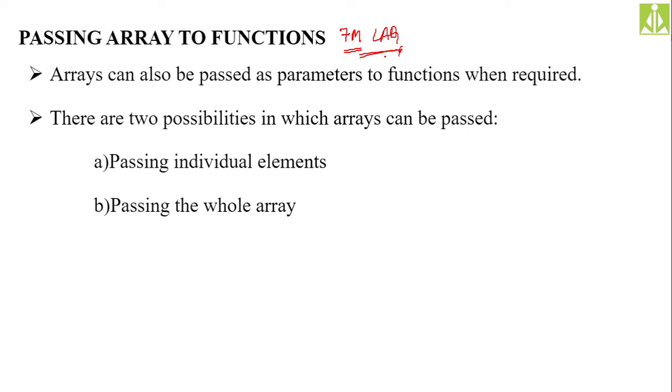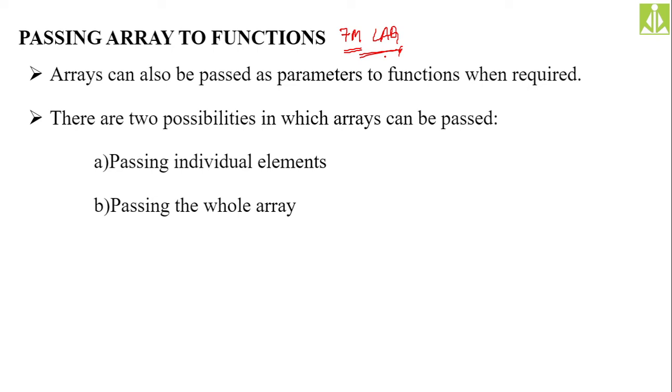Passing normal variables we have already seen. So far, whatever concepts we discussed, like your function types, your interfunction communication, all the programs under global variables, local variables, actual parameters, formal parameters, are all dealing with passing normal variables only.